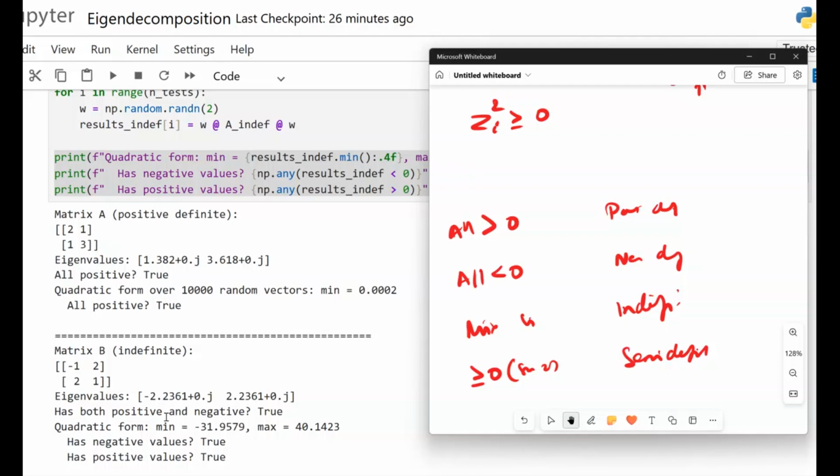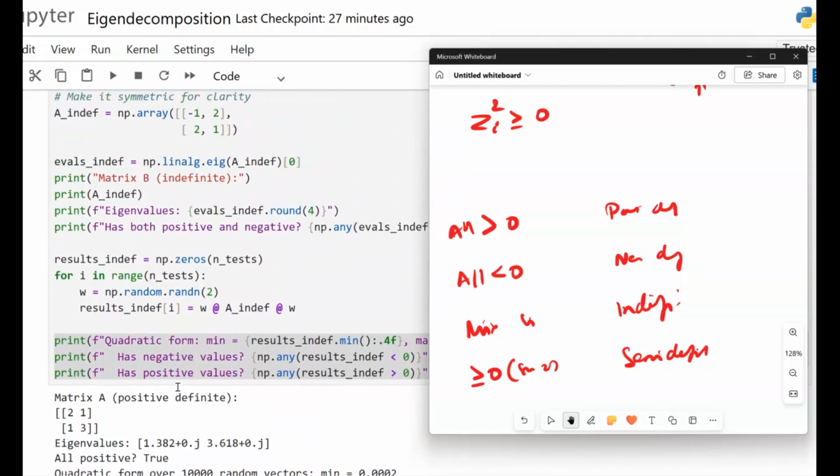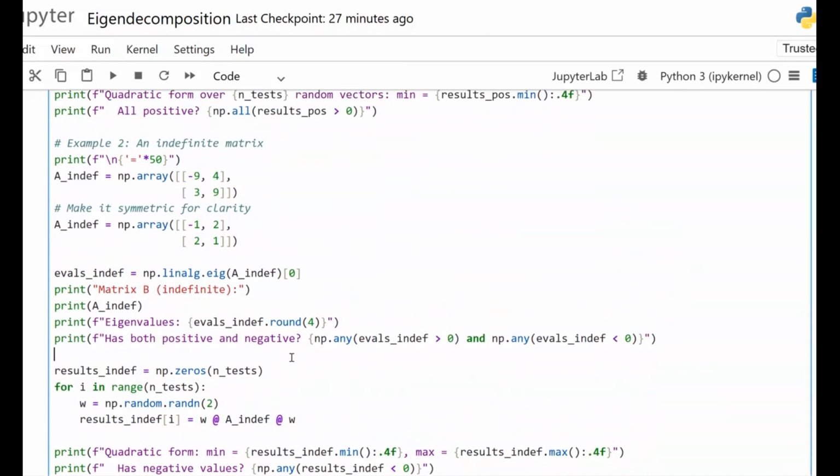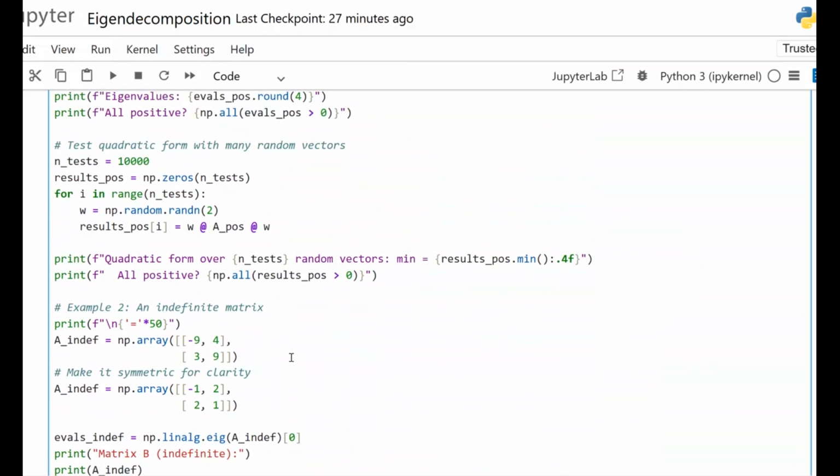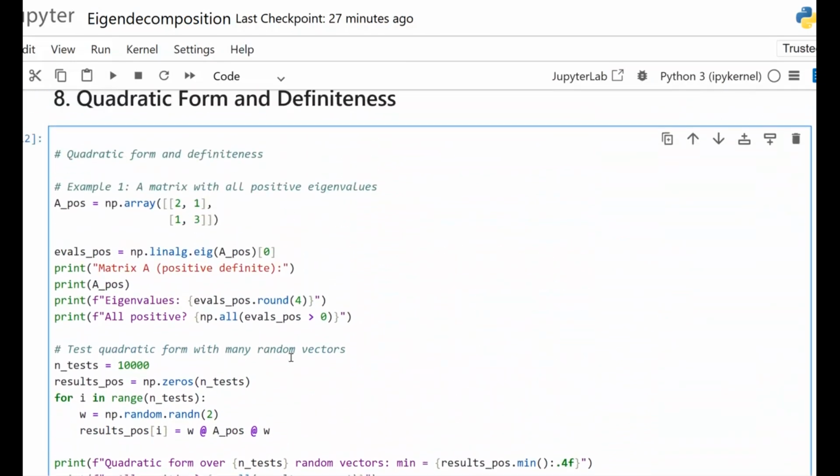And dear friends, in machine learning, the Hessian matrix determines curvature, and with numerical methods, positive definite matrices enable efficient algorithms. And this exact code demonstrates a positive definite matrix. So all eigenvalues here are positive, the quadratic form is always positive, and the geometry is a convex bowl.